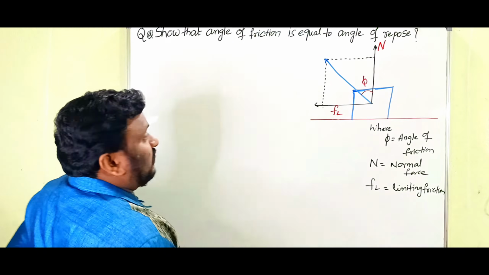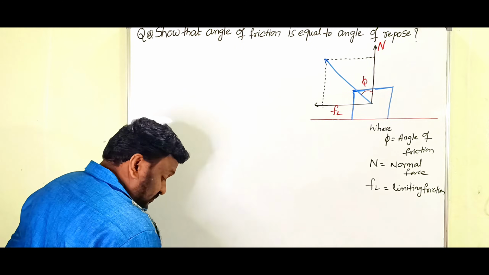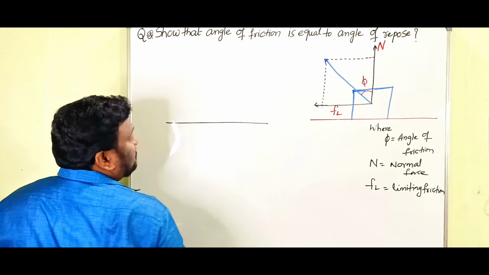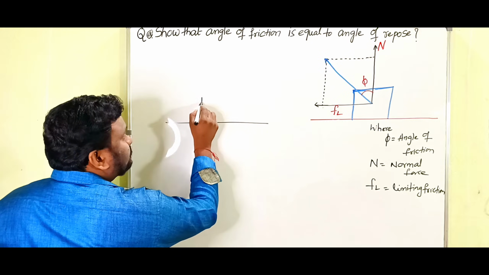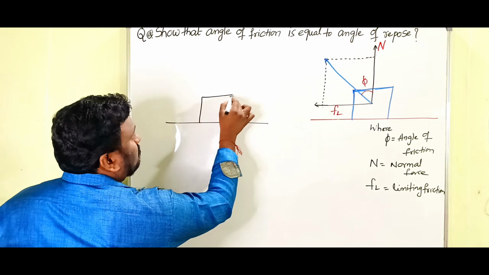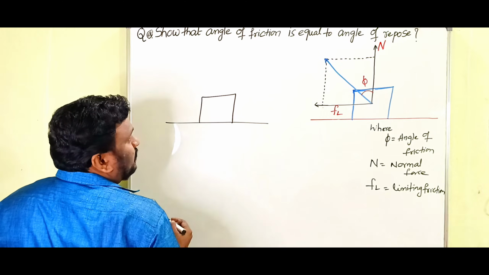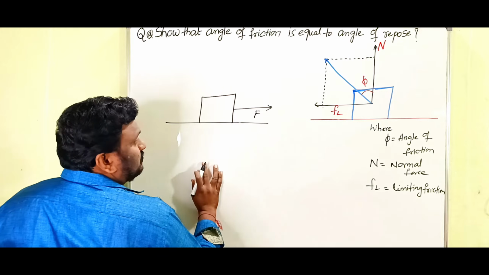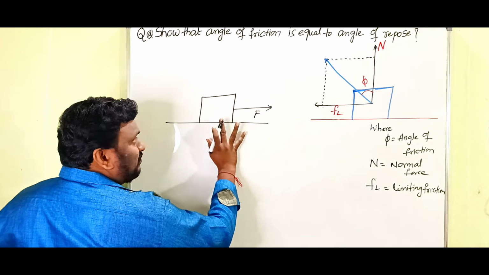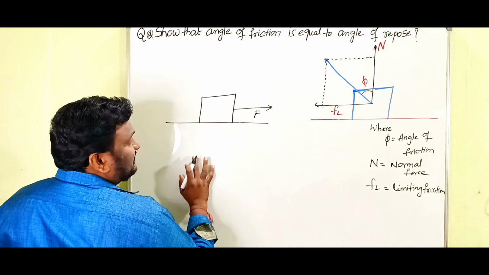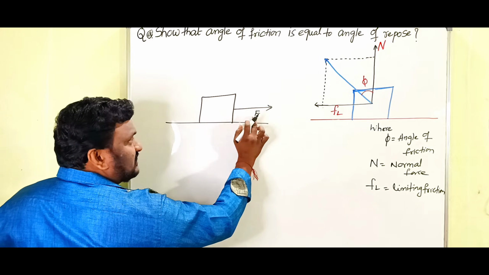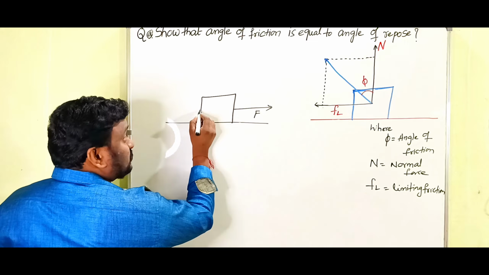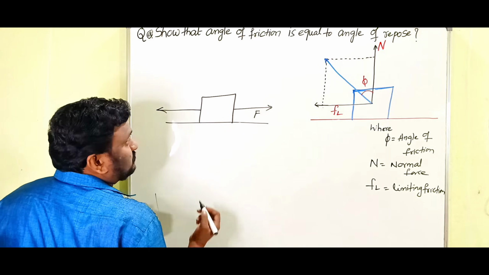Here one diagram is already there, so I am going to draw the same thing. Children, this is the horizontal surface. On that, one body is there, and we apply some force capital F, but it does not move. The body is still at rest. That means when we apply some force, the body is ready to slide but is still in rest position.